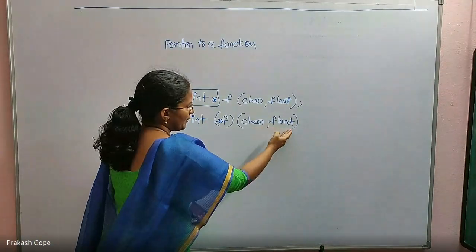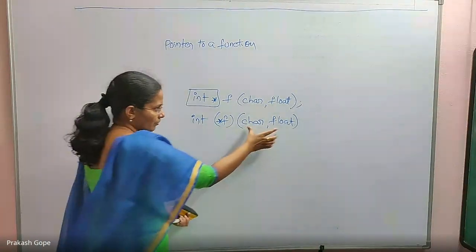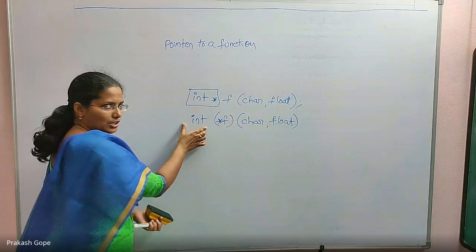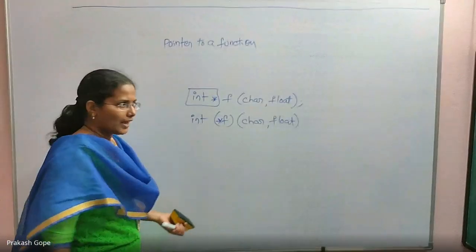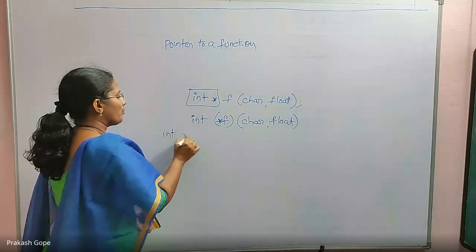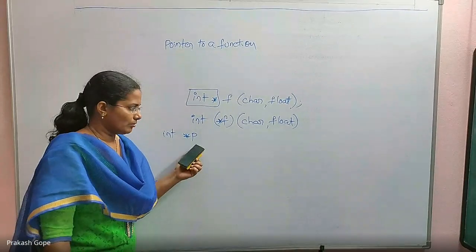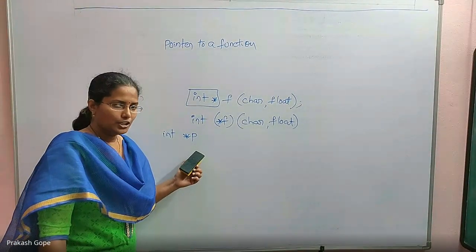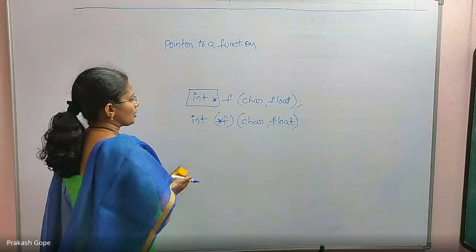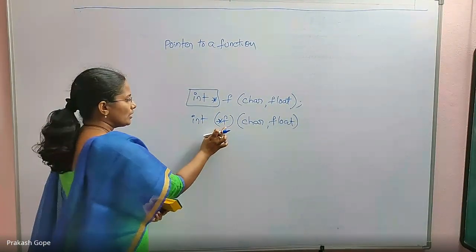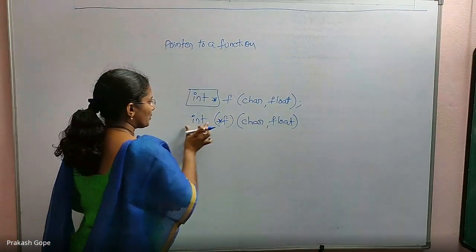These are the in parameter types. This is the out parameter type. If you have any function which takes these two as inputs and this as the output, f can hold the address of such functions. As I told, if you declare an integer pointer, p can hold only an integer variable's address. It cannot hold the address of a character variable, right? Similarly, once I declare this function pointer, f can hold the address of only those functions which take these two as input and this as the output.